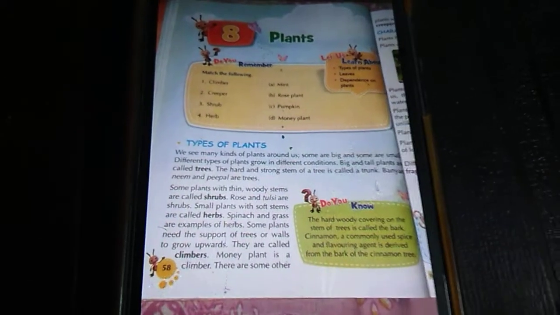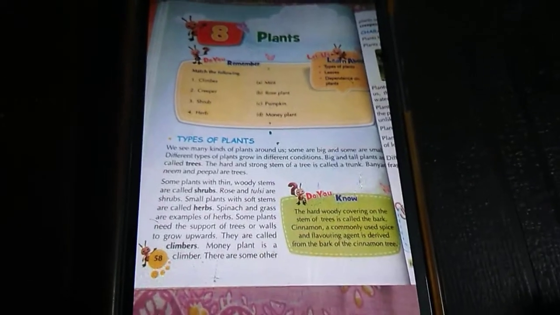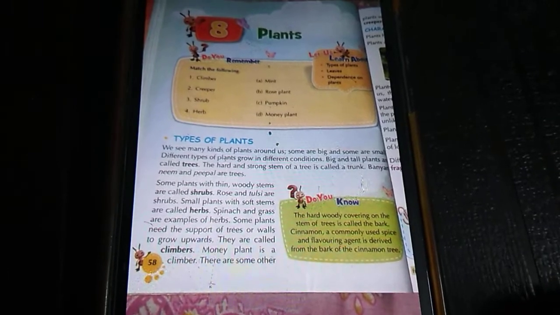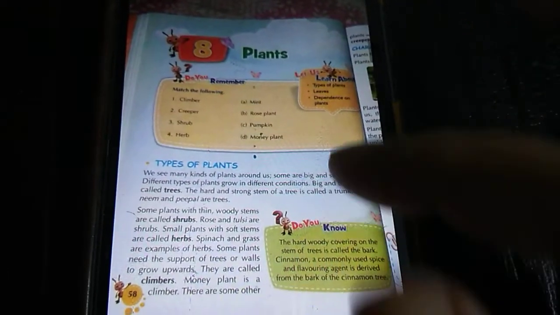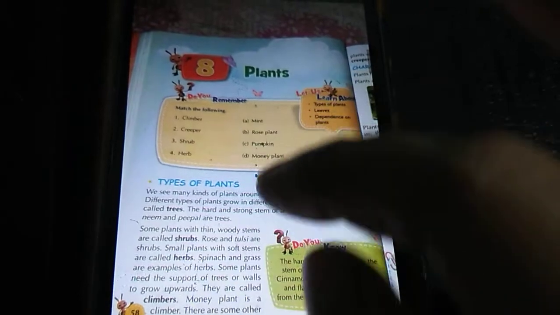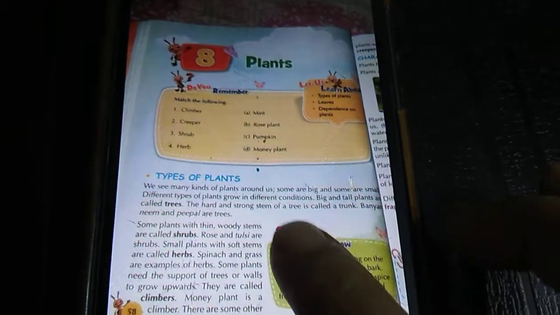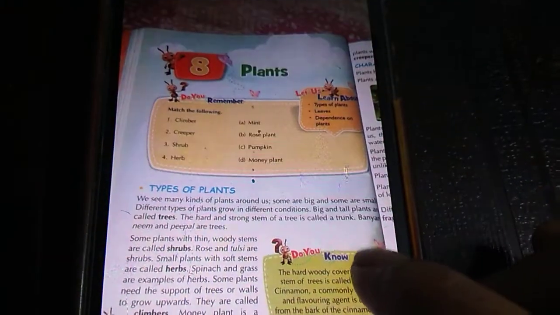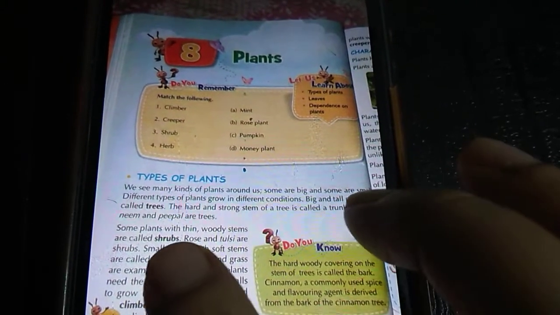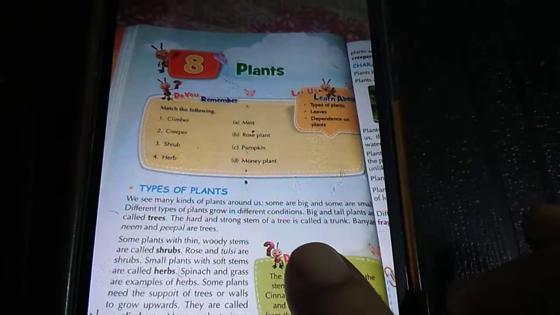Class 3 EVS, chapter 8 now. Plants. Now first is what? Types of plants. We see many kinds of plants around us. Some are big, some are small. Different types of plants grow in different conditions.